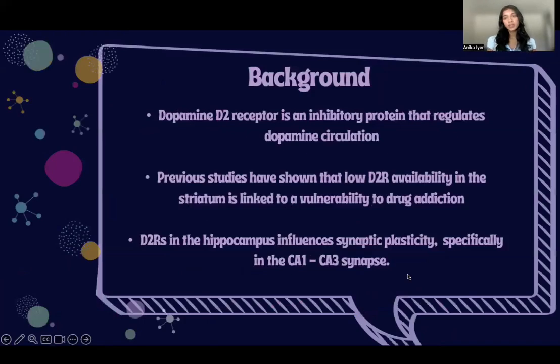The dopamine D2 receptor is an inhibitory protein. This means that it senses when dopamine levels in the brain are rising, and then it sends signals to reduce them. Previous extensive research has shown that low D2 receptors in the striatum is related to a higher vulnerability to drug addiction. However, not as much research has been performed about addiction and the role of D2 receptors in other areas of the brain, such as the hippocampus, which is a center of learning and memory. The D2 receptors in the hippocampus play an essential role in synaptic plasticity, which is the ability of a brain to change the strength of its synapses over time.